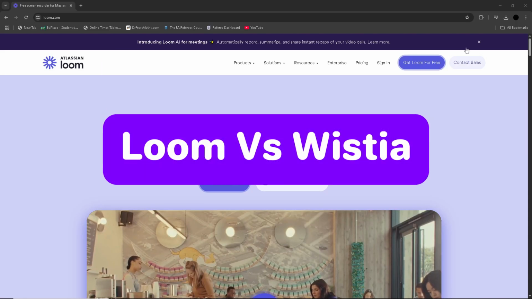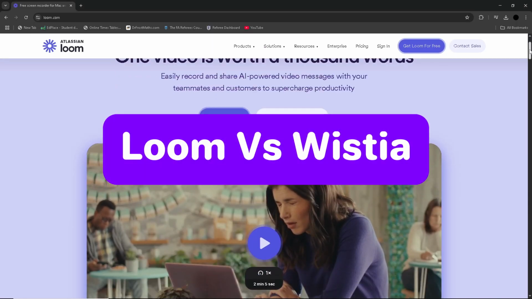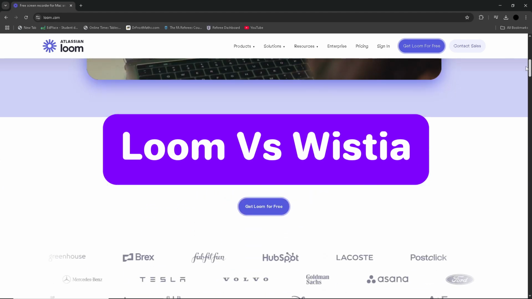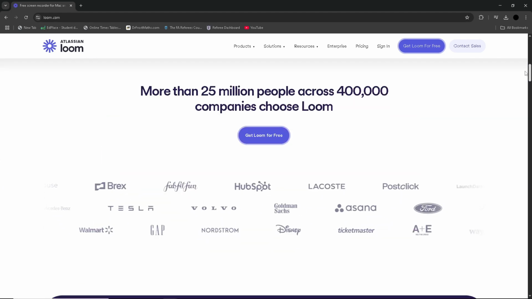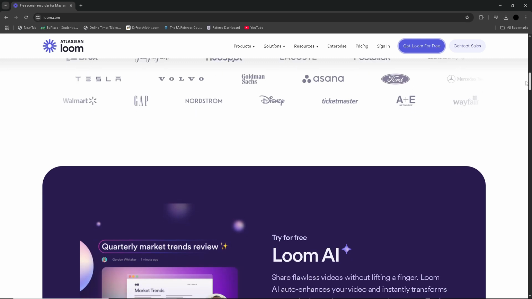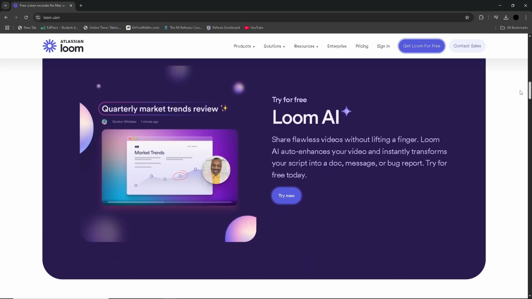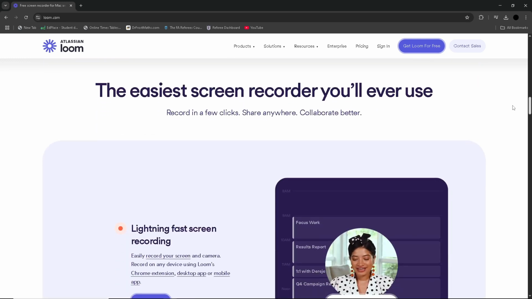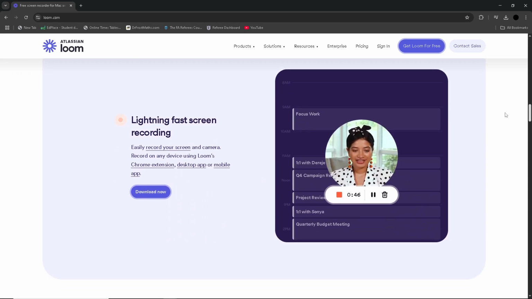In this video, we will compare Loom versus Wistia for the most powerful video platform. When comparing Loom and Vimeo, both platforms offer video hosting solutions, however they cater to different needs. Loom is primarily designed for quick, simple video creation and sharing, particularly in professional and team-based environments.